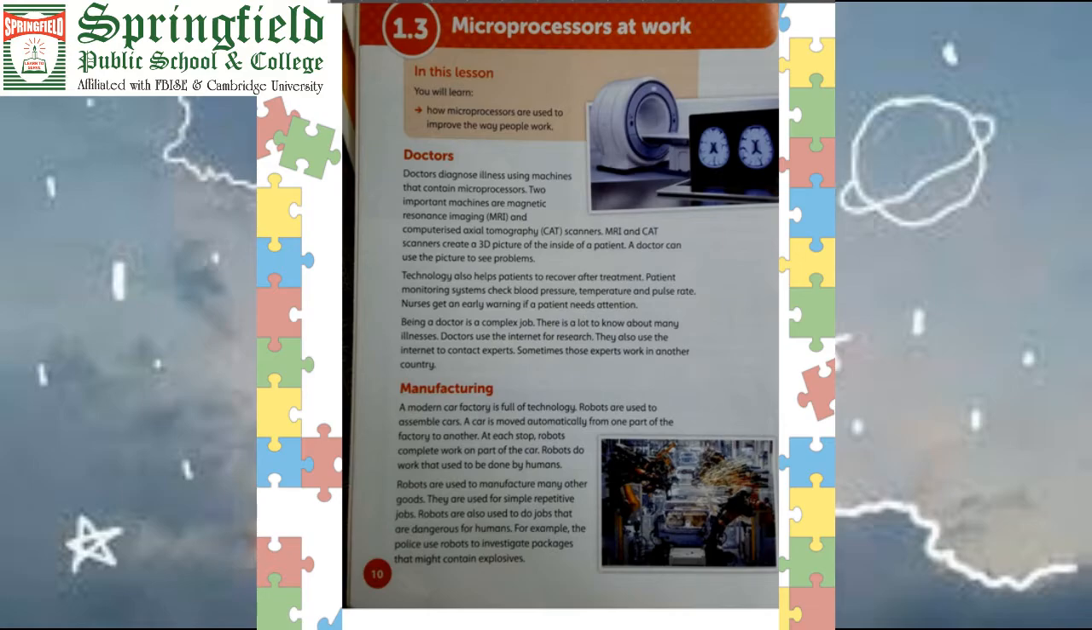Robots are used to do jobs that are dangerous for humans too, because human life is very important for us. If in some way there is a danger to life, most probably someone may lose his or her life, so we will use robots instead of a human there.